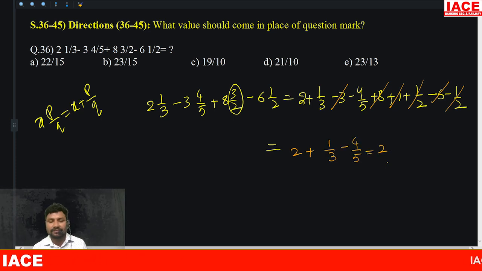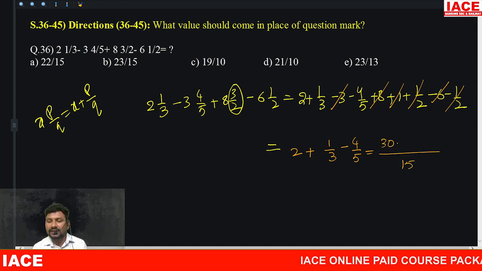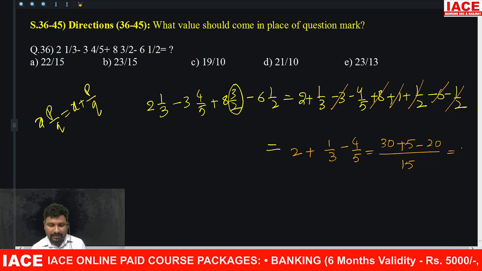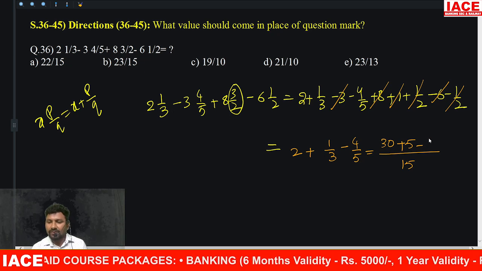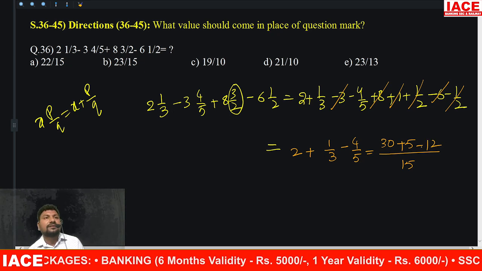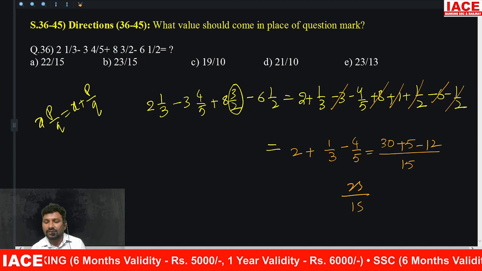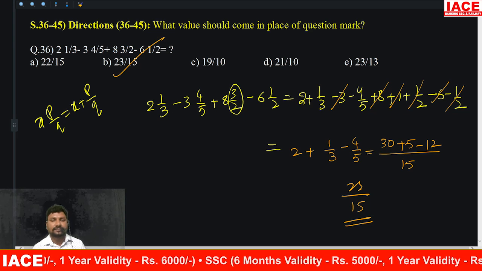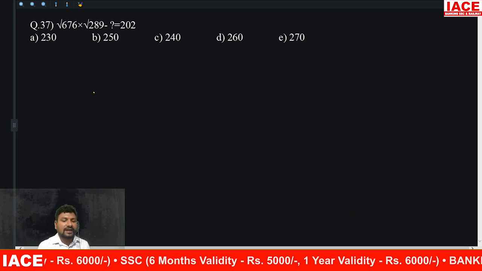Take the LCM. The LCM value is 15. 15 twos are 30. And 3 fives are 15, and next 5 threes are 15. It is equal to 12. 35 plus 12, equal to how much? 23 by 15. 23 by 15 means which option is right? Option B is right.